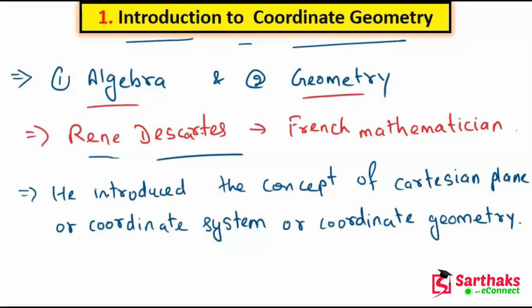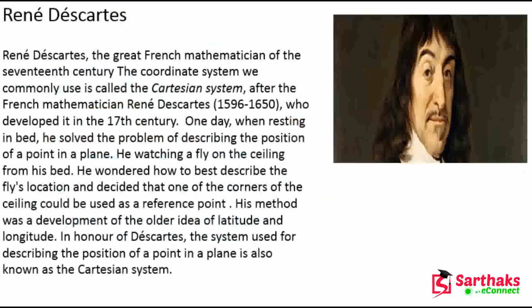Now let's talk about Rene Descartes and how he developed the concept of coordinate geometry. He was a great French mathematician of the 17th century.